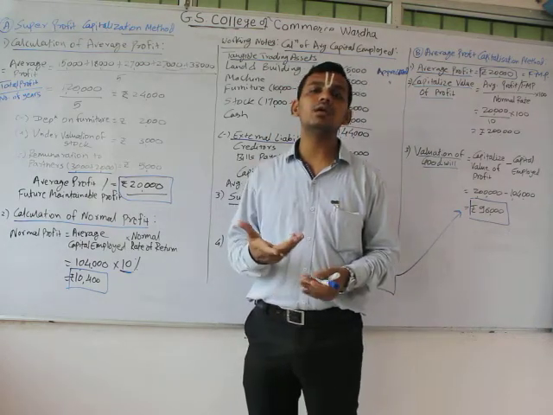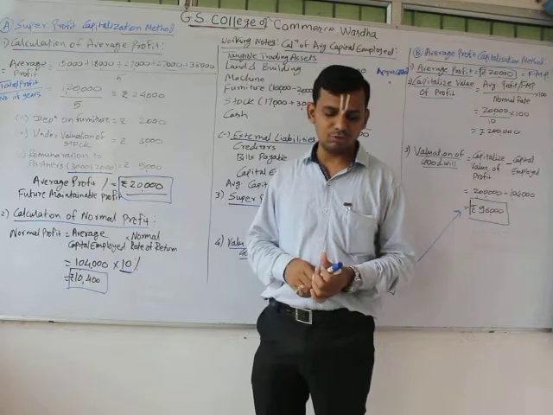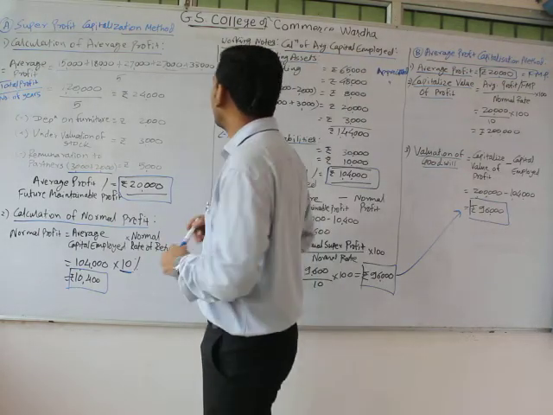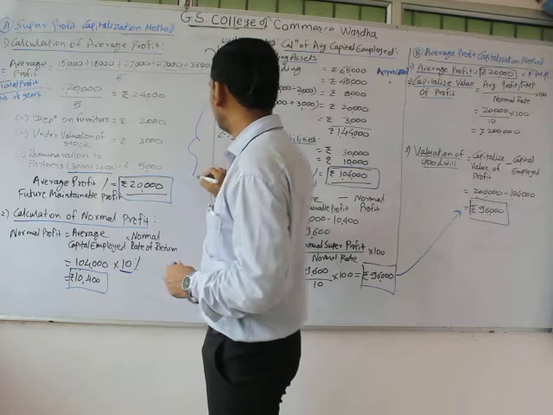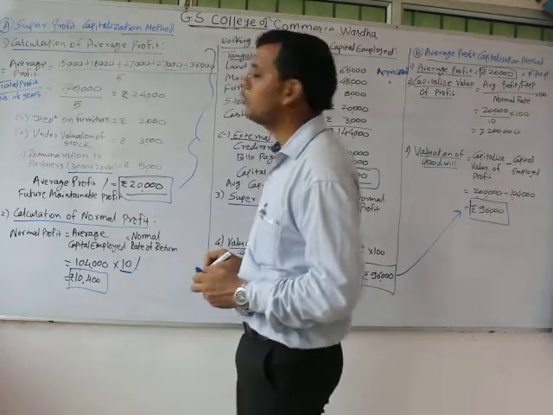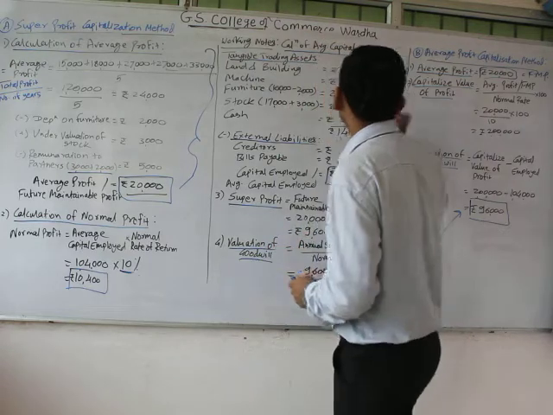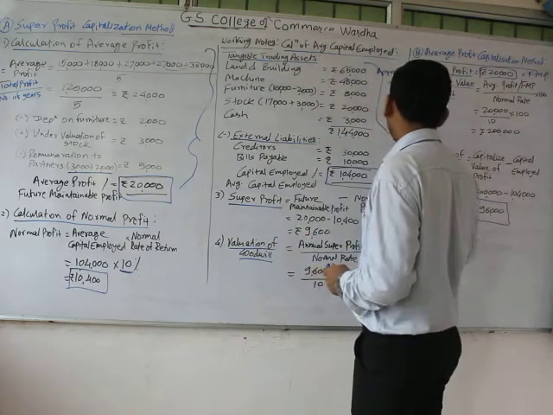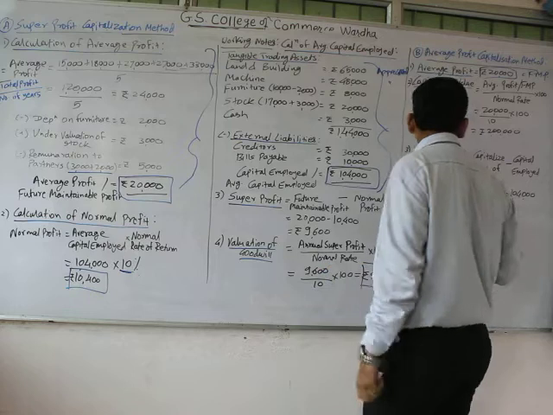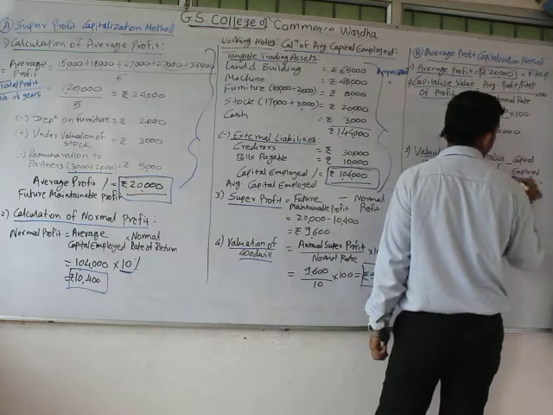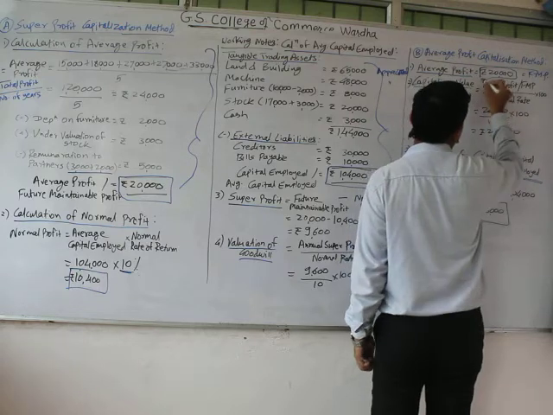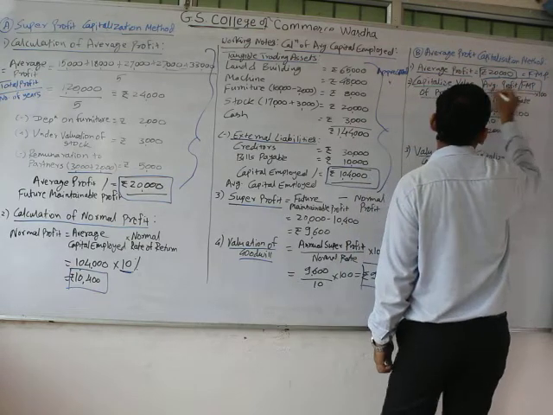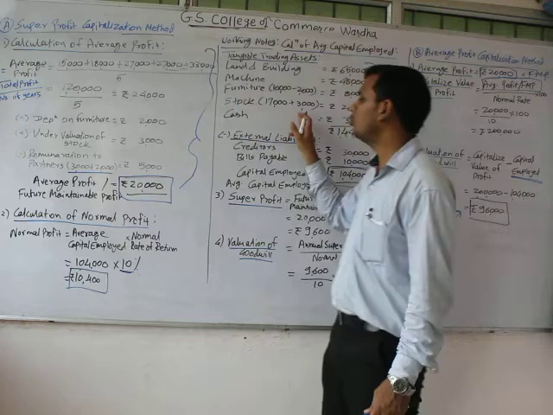Suppose I am directly using the average profit capitalization method, then I have to go for this portion, that would be the average profit. Then we have to find out the average capital employed also, because the formula asks for average capital employed. Secondly, we also require average profit or FMP. That is why these two parts are to be done.